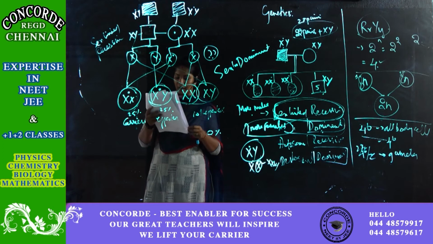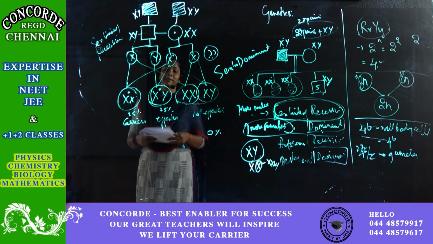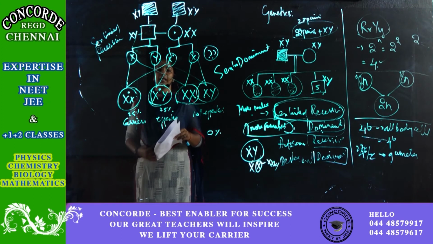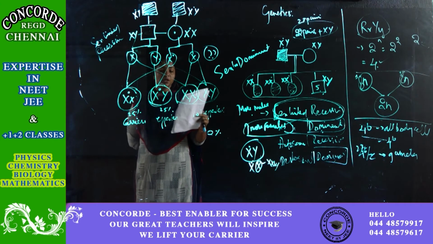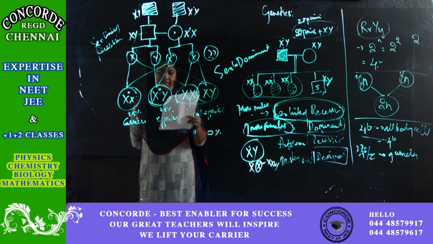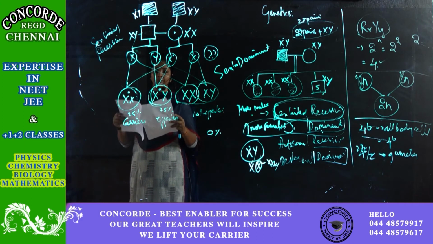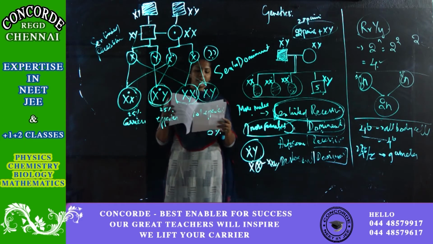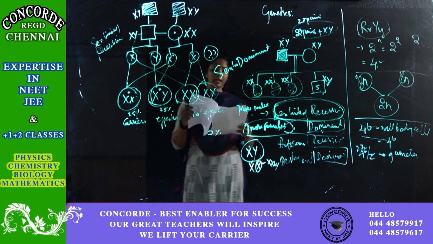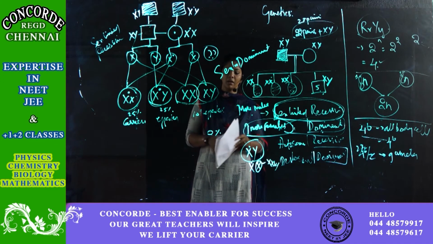Pick out the incorrect statement with regards to hemophilia. Hemophilia is a bleeder's disease, because of the lack of clotting factors. So they're asking you to pick out the incorrect statement. 1, it is a sex-linked disease. 2, it is a recessive disease. 3, it is a dominant disease. 4, a single protein involved in clotting of blood is affected. So obviously it is a sex-linked recessive disorder. So it is a dominant disease is the wrong option.